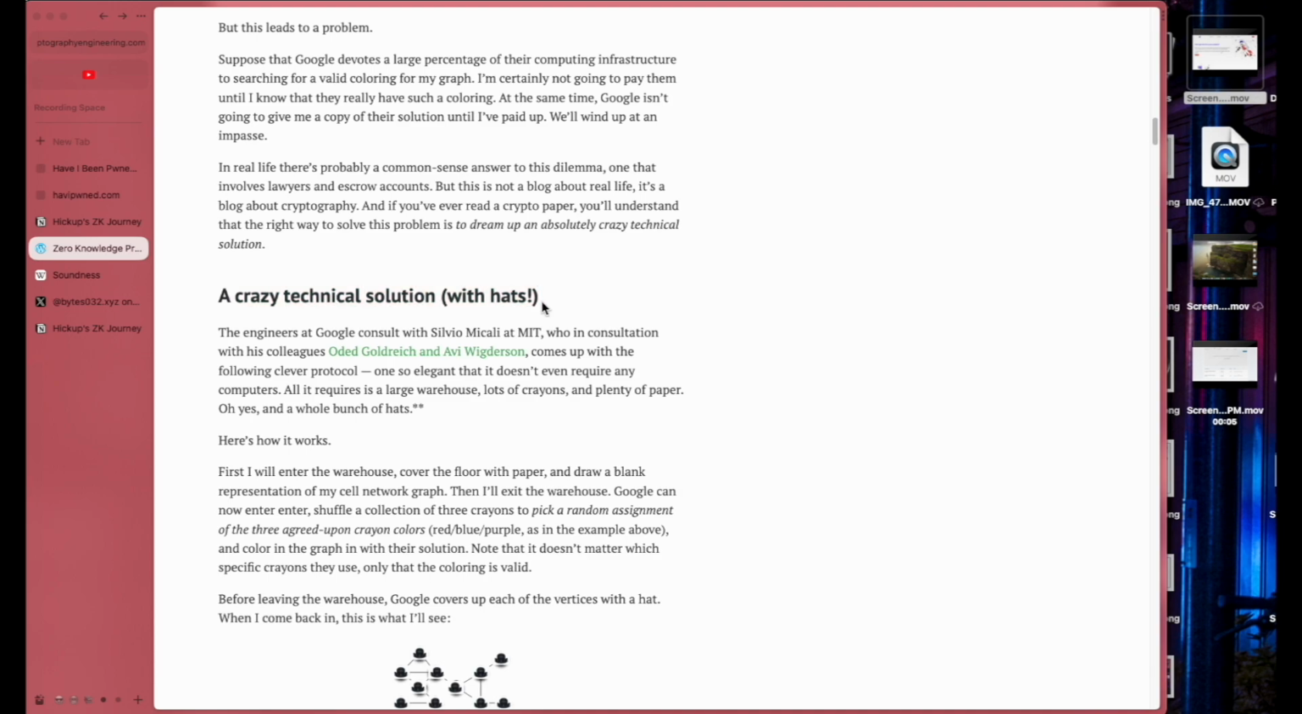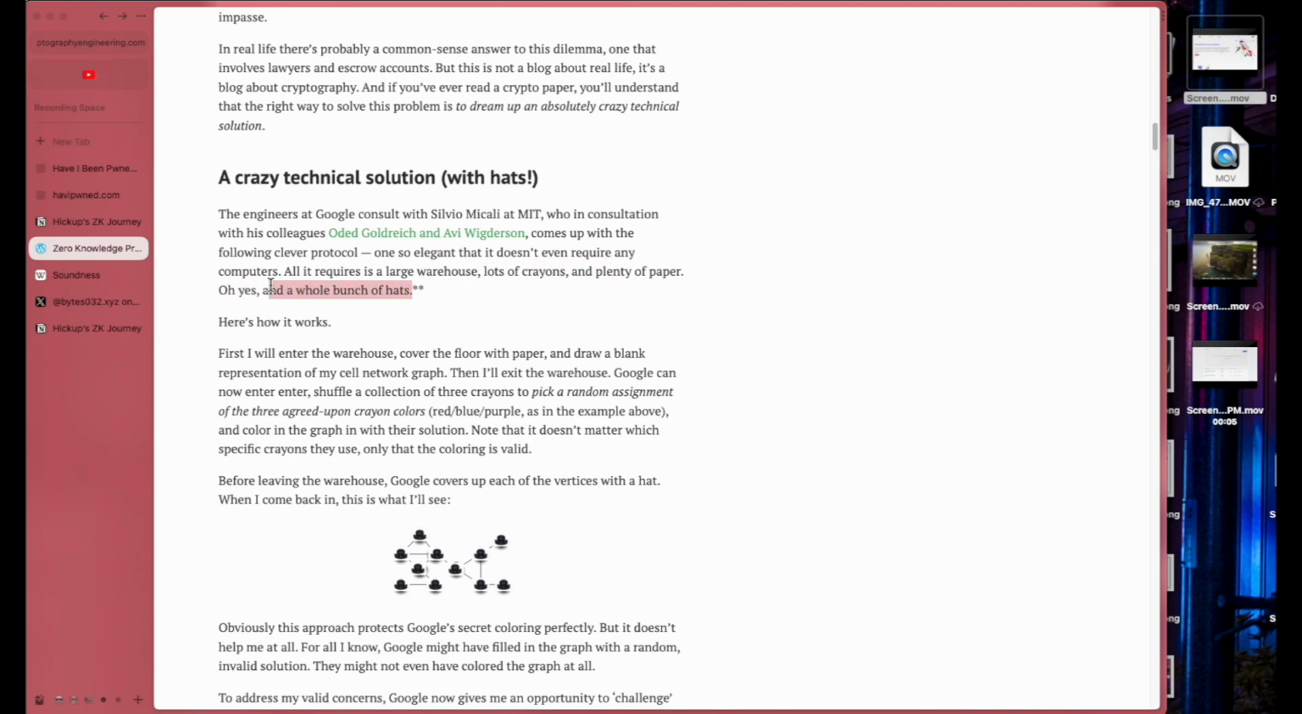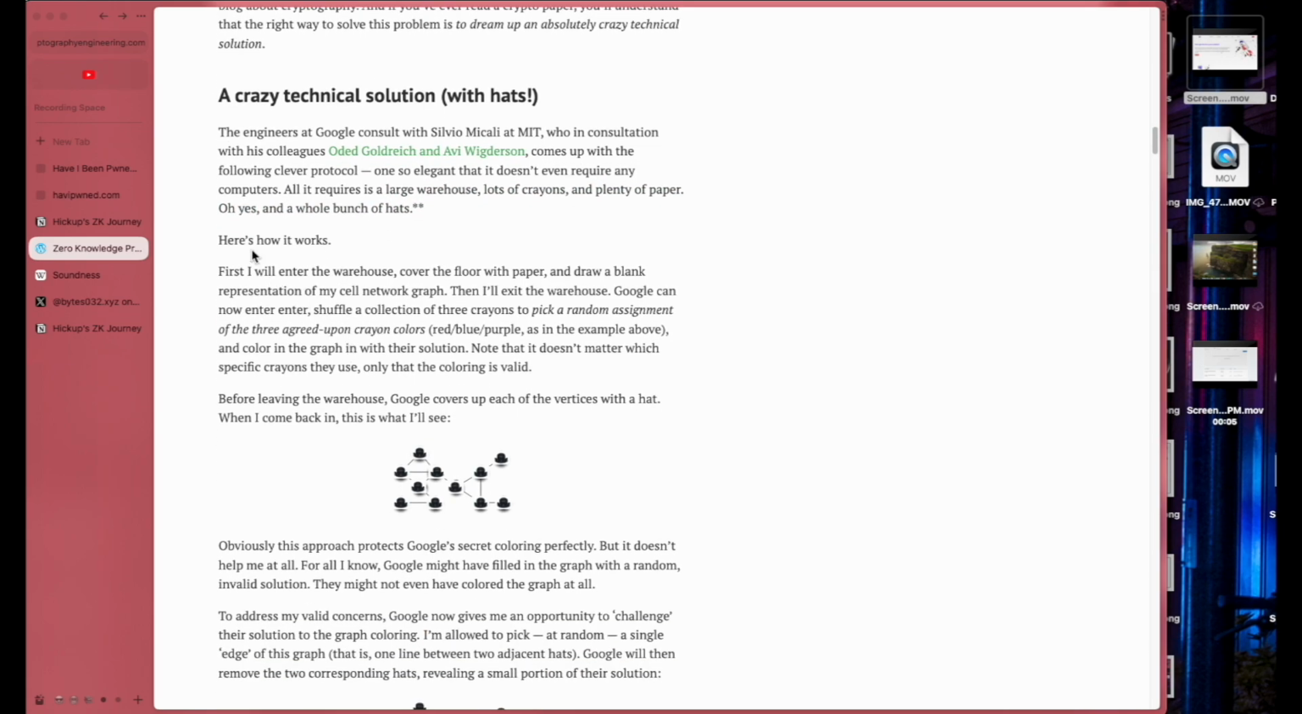Okay, with hats. The engineers at Google consult with Micali, who in consultation with his colleagues comes up with the following clever protocol, one so elegant that it doesn't even require any computers. All it requires is a large warehouse, lots of crayons, and plenty of paper. Oh yes, and a whole bunch of hats. Is this a reference or what? Never mind. Here's how it works.